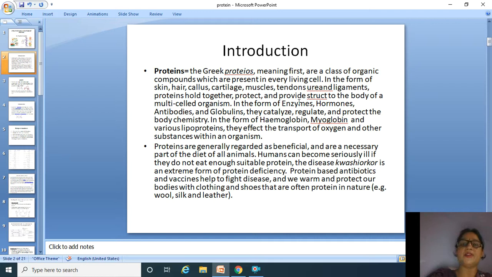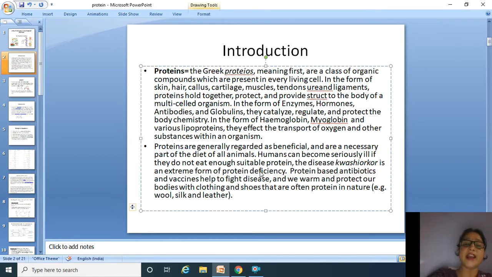In the form of enzymes, hormones, antibodies, and globulins, they catalyze, regulate, and protect the body chemistry. In the form of hemoglobin, myoglobin, and various lipoproteins, they effect the transport of oxygen and other substances within organism. Proteins are generally regarded as beneficial and are a necessary part of the diet of all animals. Humans can become seriously ill if they don't eat enough suitable protein. The disease kwashiorkor is an extreme form of protein deficiency.